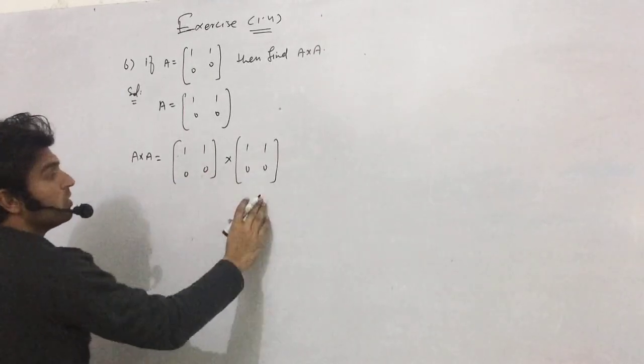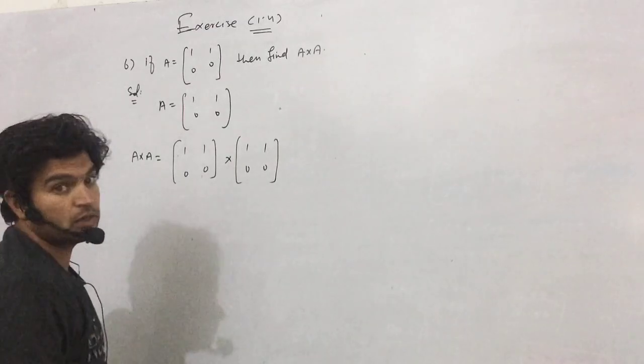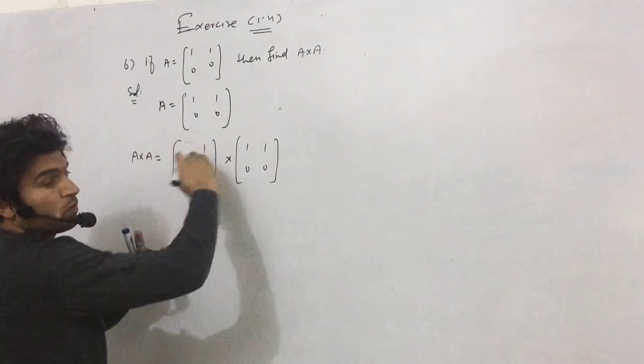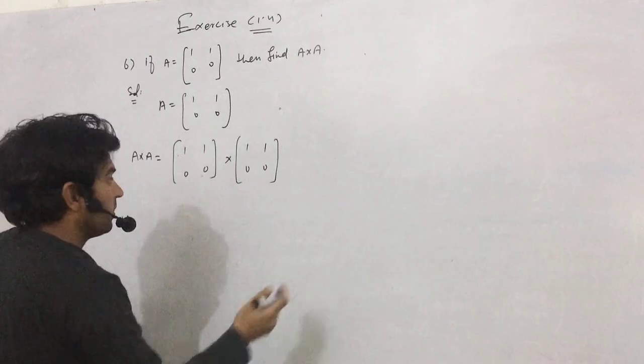Now first of all you have to see the order, whether this matrix is conformable or not. So definitely the number of columns is equal to the number of rows. Okay, so yes, this is conformable.